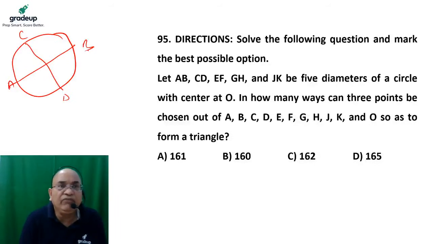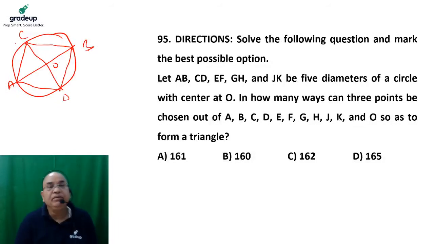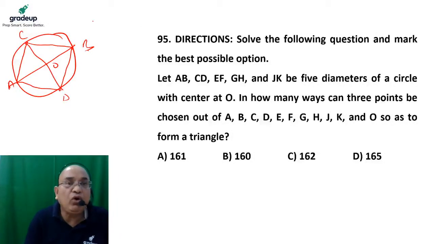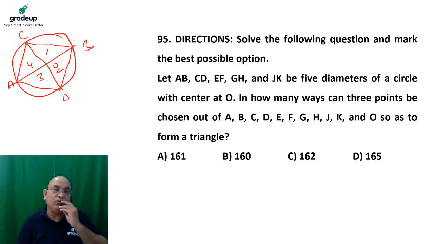If I take the center as one of the points, then I can draw this one. I can take B and C as 2 of the points. I can join B and D, I can join D and A, and I can join A and C. So how many triangles are going to be formed? This is one triangle, this is the second triangle, this one is the third, and this one is the fourth. Four triangles are going to be formed.